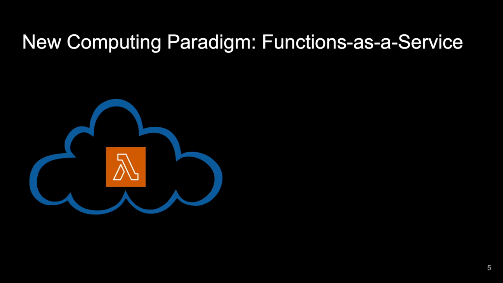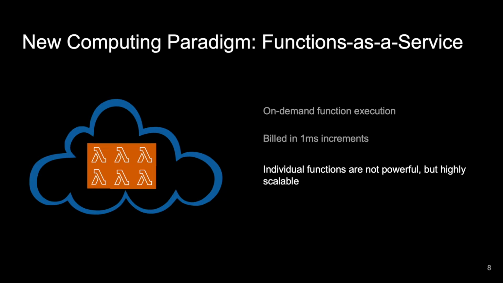Functions as a Service, or FaaS, is one such new paradigm of computing that allows developers to define functions that take in arbitrary input and produce arbitrary output on these cloud infrastructure providers. These functions are executed on demand, and users are only charged for the amount of time that they actually run compute. Although each individual function is not that powerful, the scalability of the cloud allows us to execute many such functions in parallel and gain potential speedups in many different applications.